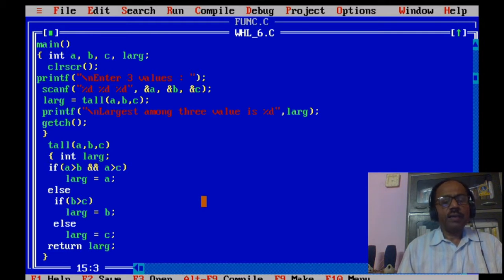If a greater than b and a greater than c, large is equal to a, else if b greater than c, large is equal to b, else large is equal to c, return the large. Now we will execute the program.